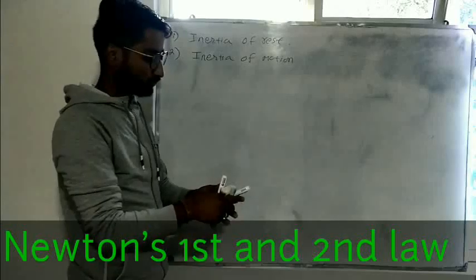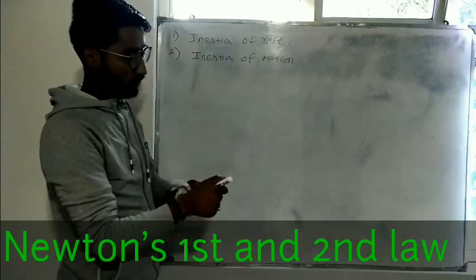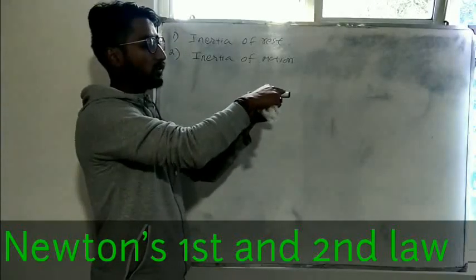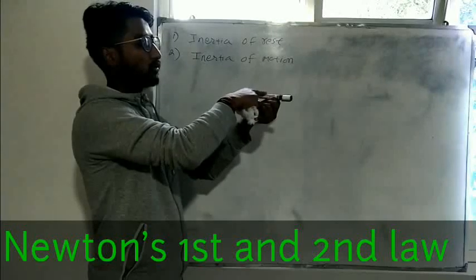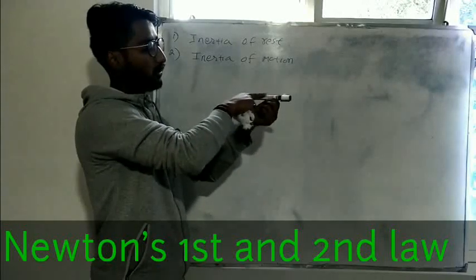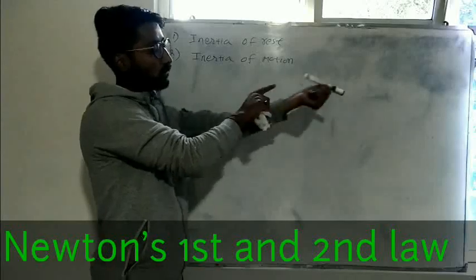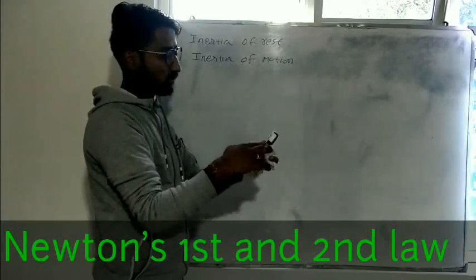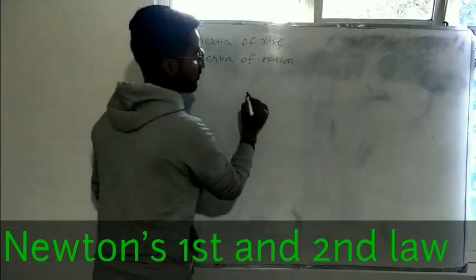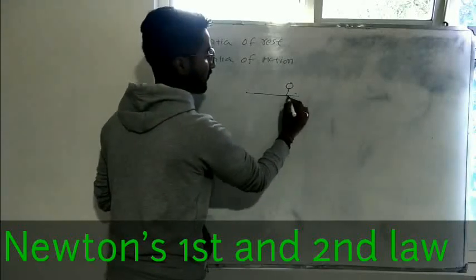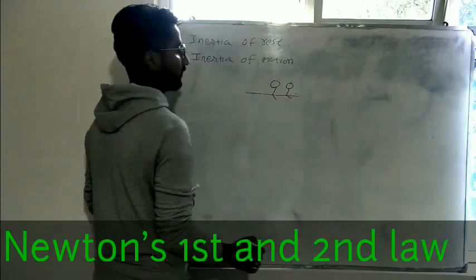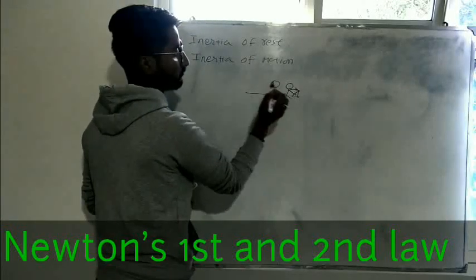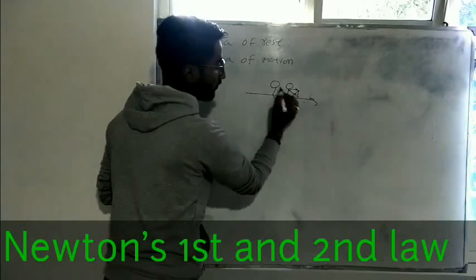For example, suppose two persons are riding on one bike. There's a rider out here, there's a pillion out here, and suppose one person is sitting in this pillion. What will happen? When the bike suddenly starts, the person sitting here will try to fall back. The reason is, suppose this is the seat of the bike, this is the rider and this is the person sitting at the back. The rider will be holding the steering.